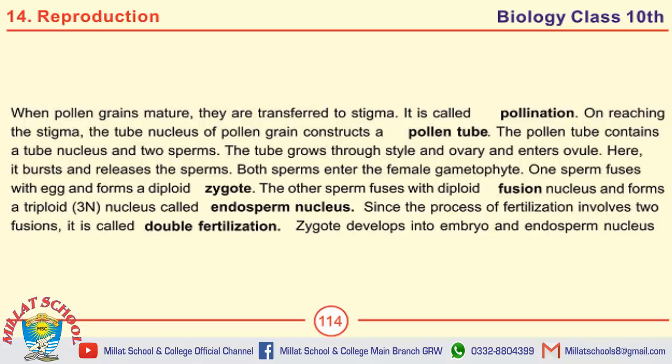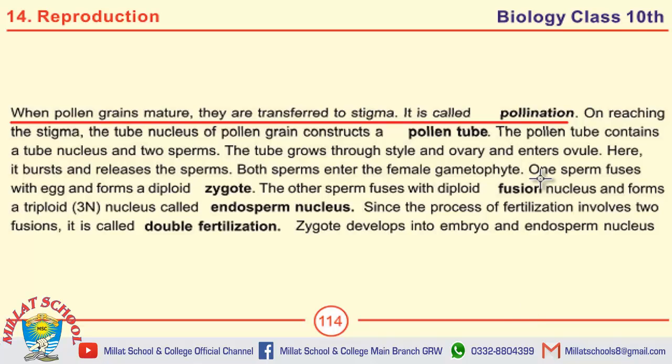The first question is, define pollination. When a pollen grain matures, it is transferred to the stigma. It is called pollination. Next question is, define double fertilization.